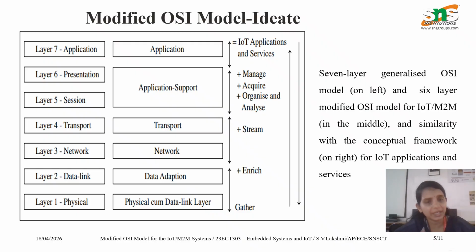The next is the network layer. It handles routing and addressing. It transfers the data across networks. The IoT role here is that it enables communication between the devices and cloud. Also, it supports IP-based communication. The protocols here are 6LoWPAN, IPv6, etc. And then the next is the transport layer.